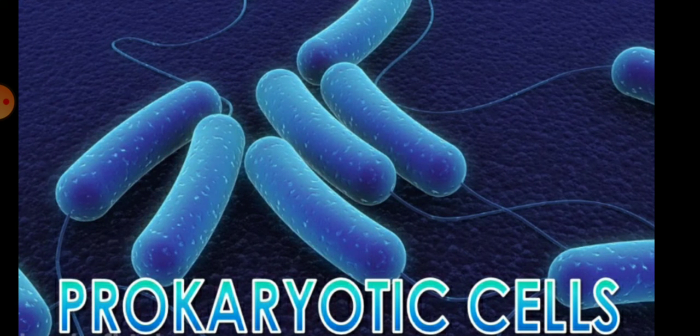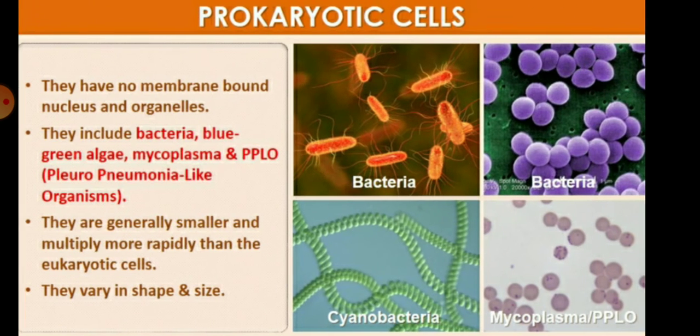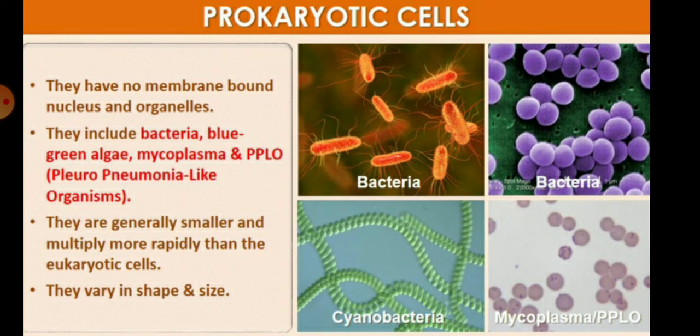Children, what do you mean by prokaryotic cells? Pro means primitive and karyotic means karyon, or we can say the nucleus. If the nucleus is of primitive type, the cells are called prokaryote. In these types of cells, the membrane bound organelles are absent and the nucleus is also not a membrane bound structure. So children, these cells are very small in size and they have no membrane bound nucleus and cell organelles.